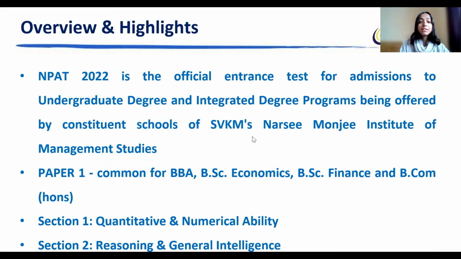The second section is reasoning and general intelligence, and the topics it covers are critical thinking, which is decision making, taking into account various rules and conditions. Then we have problem solving. Then we have verbal logical reasoning, where the questions will be based on the validity of arguments based on statements of facts, etc. Then we have data sufficiency, wherein you have to judge whether the information given is sufficient to answer the question or not.